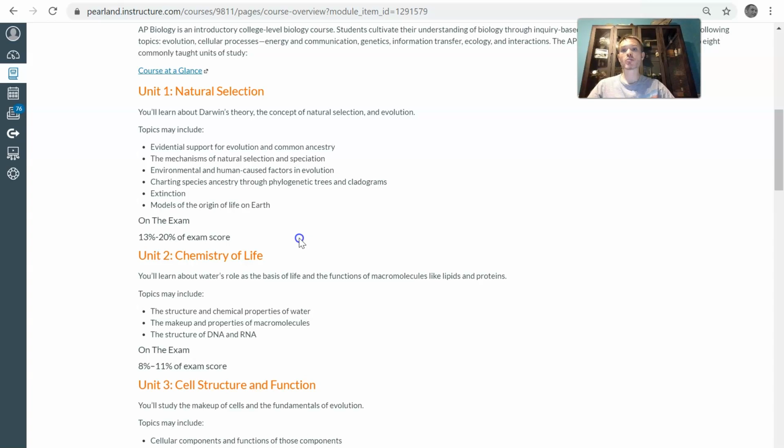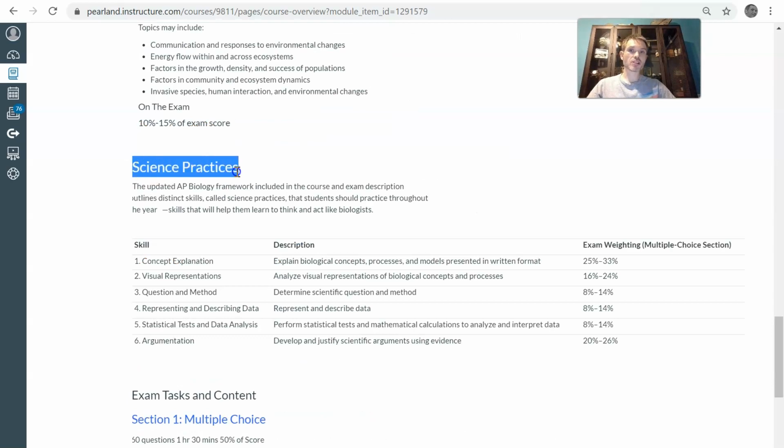So it's a large portion of the exam, so we spend a lot of time in that area to prepare you. This week we're going to talk about the scientific practices. There's actually 6 practices. Through the entire year, we're just going to be practicing these skills, one after the next. So by the time you're done this course, we'll have lots of practice with these.